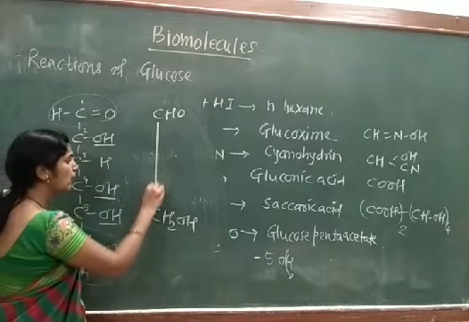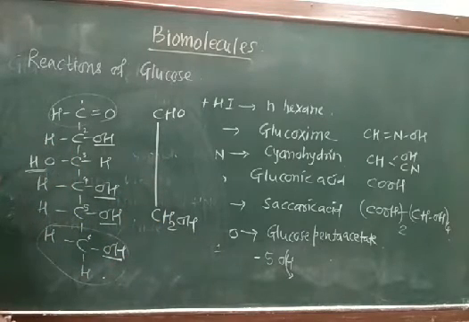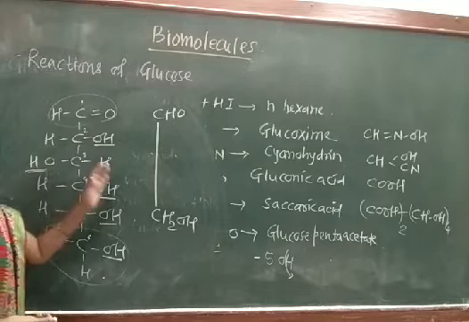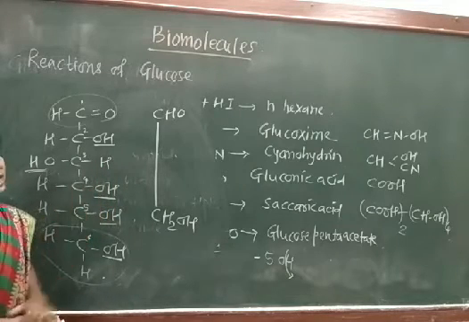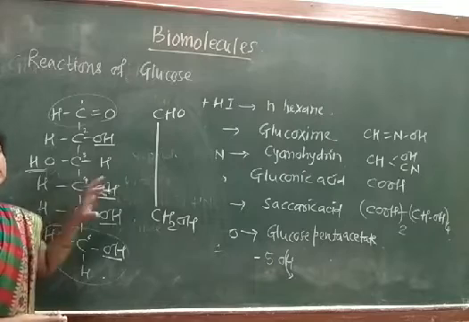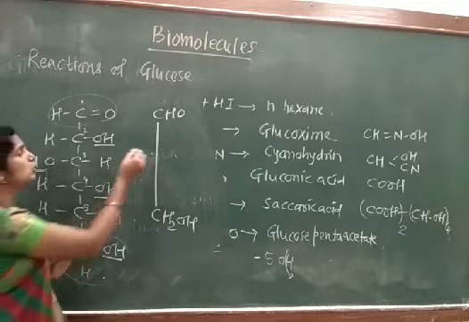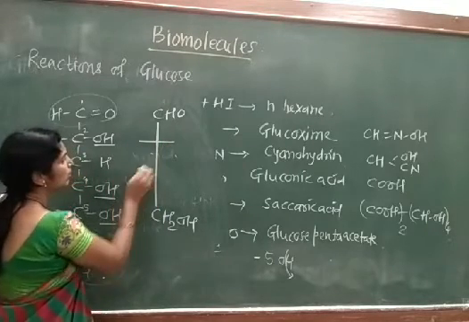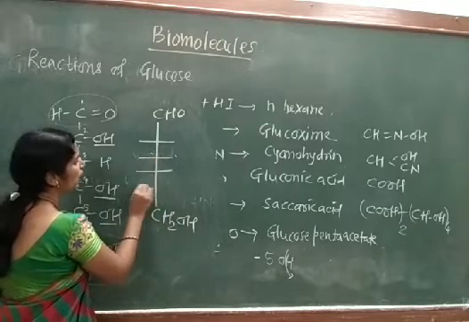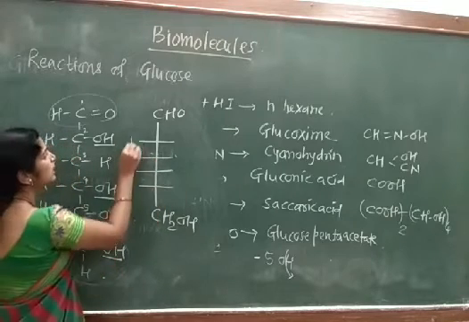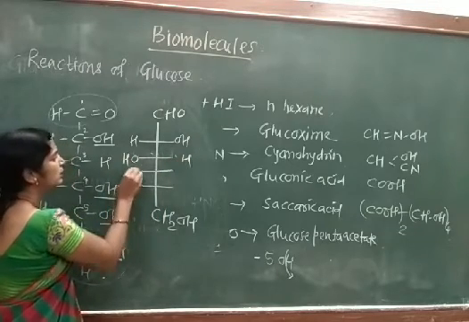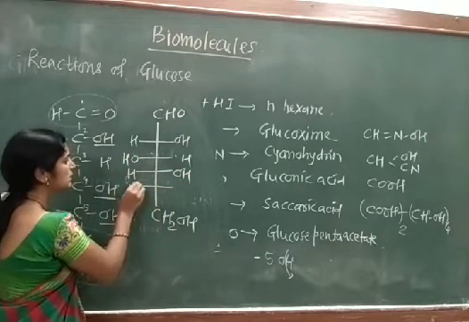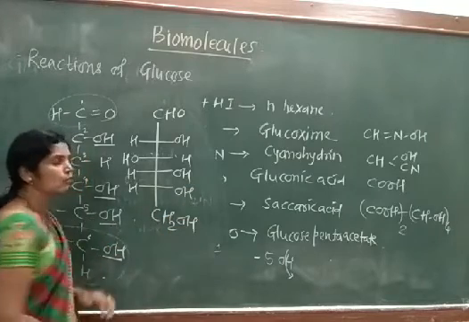In the Fischer formula, the remaining carbon atoms are represented simply as horizontal lines which join these two carbon atoms. So here this is carbon number 2, 3, 4 and 5. The H and OH have been represented as given in the structure, and this is the Fischer formula for the glucose molecule.